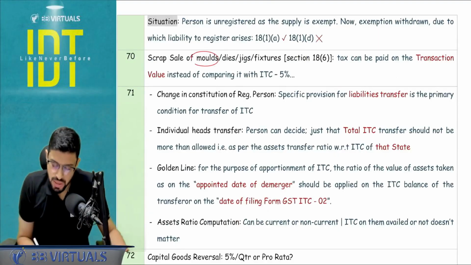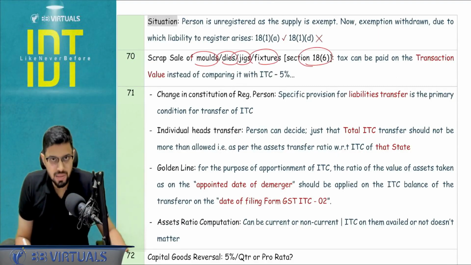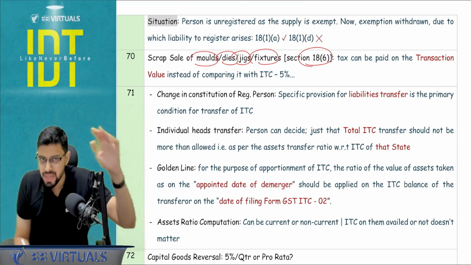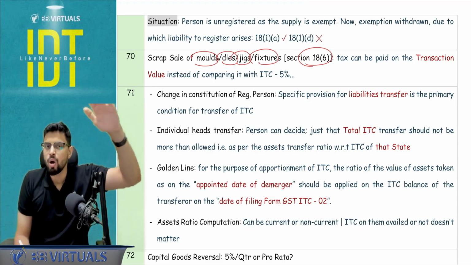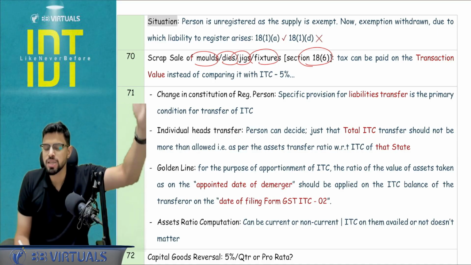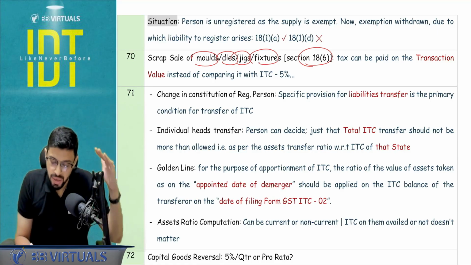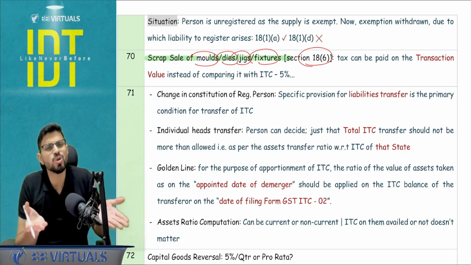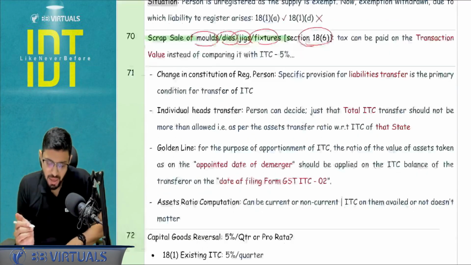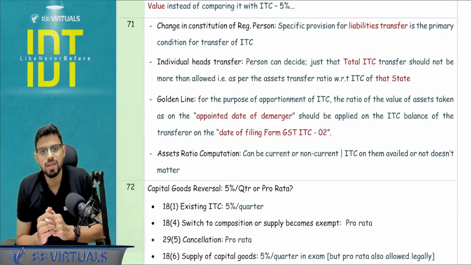Scrap sale of molds, dies, jigs and fixtures, that is 18.6. If these are sold as scrap, see 18.6 in general, you are going to compare ITC minus 5% per quarter or GST on the transaction value, whichever is higher. But in this particular case where you are selling them as scrap, you don't have to compare the two. You have to take the tax on transaction value because the transaction value is going to be very low. Next, 18.3, transfer of business, constitution change.